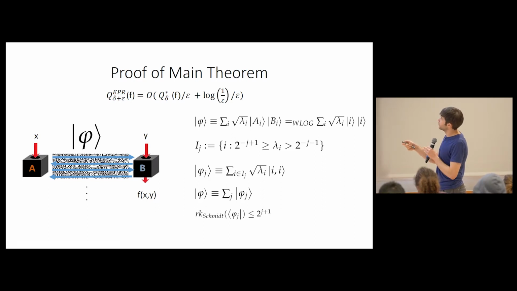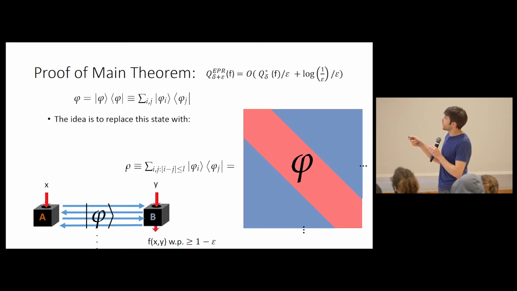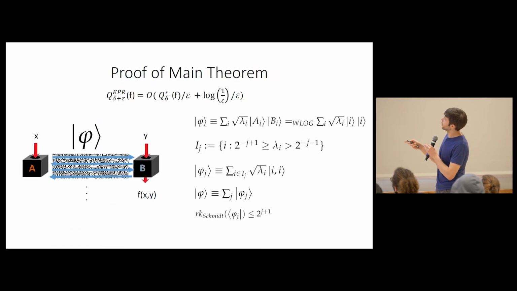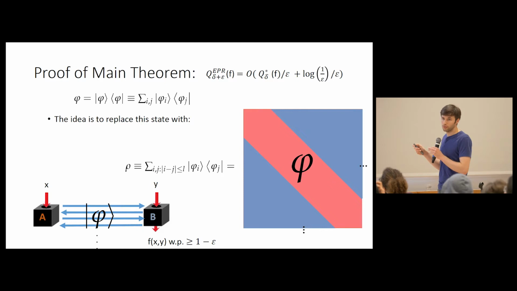So this is the beginning. You take the shared entangled state, you chop it up. Okay? And then you write the outer product of the original shared entangled state, but we're going to rewrite it in the chopped up form. If you remember, phi is the sum of the phi j. That's the same as this statement here. Okay. This is a matrix. It's a density matrix. You can imagine writing that density matrix out. It might be the blue box, right?